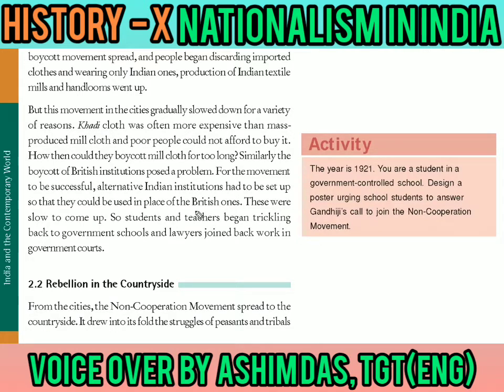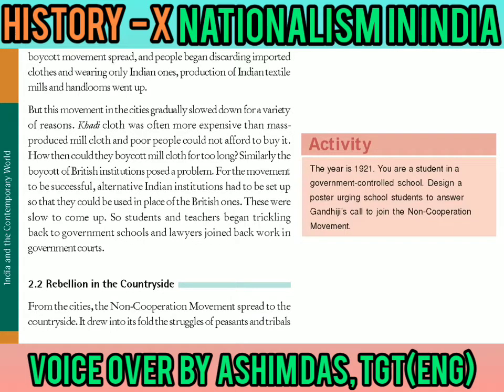So here we discussed that the students and the teachers began trickling back. Trickling back means going back at a slow pace to the government schools, and lawyers also started going back to the government courts. So here we come to know the people were actually very enthusiastic, but they had to go back. Why? Because there was no other option.